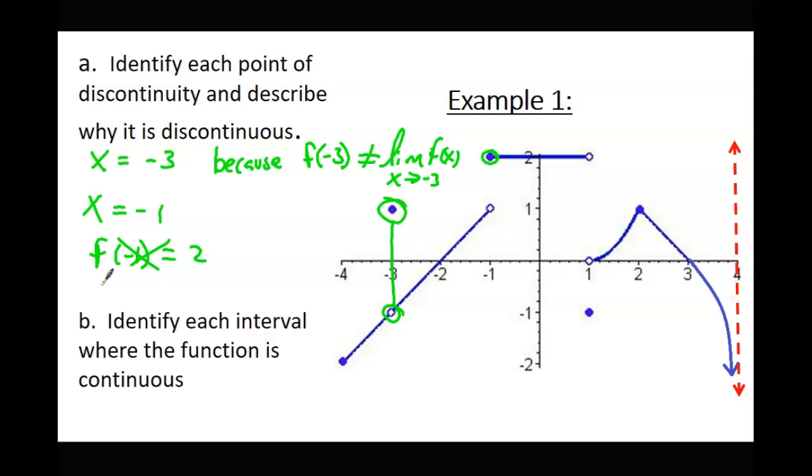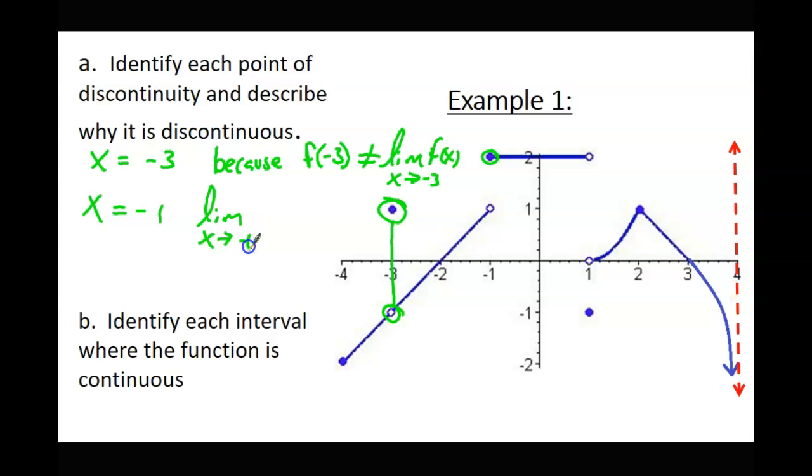All right, what's the next thing I need to test, Dylan? Good, but what's the math way of saying that? See if the limit exists. Good. So now here's the best answer, but you got warmer with that one. The answer I'm looking for is, does the limit exist? And the way you do that is what you just said. Is the limit from the left and the limit from the right the same? So now I'm going to ask Brody. Brody, does the limit exist at x equals -1?